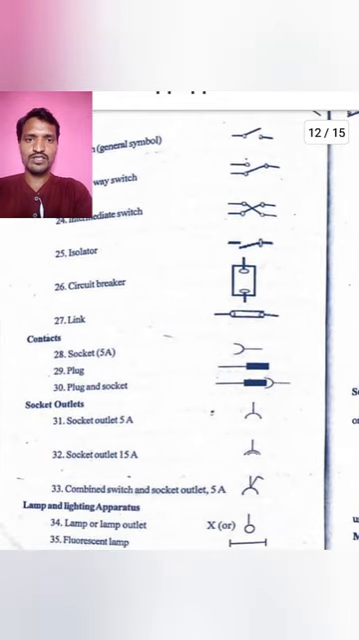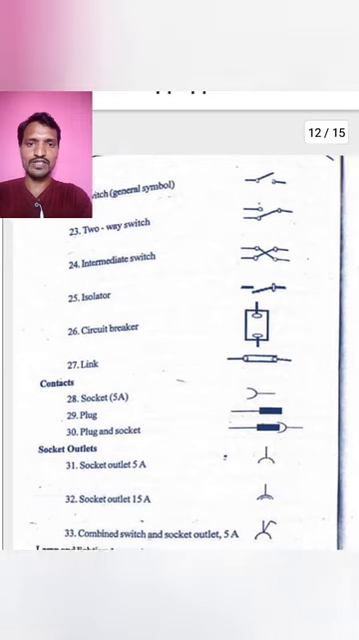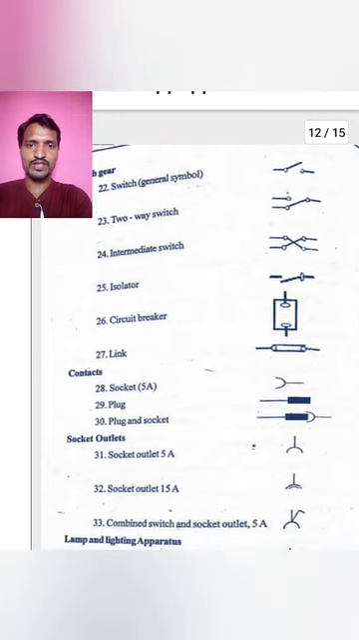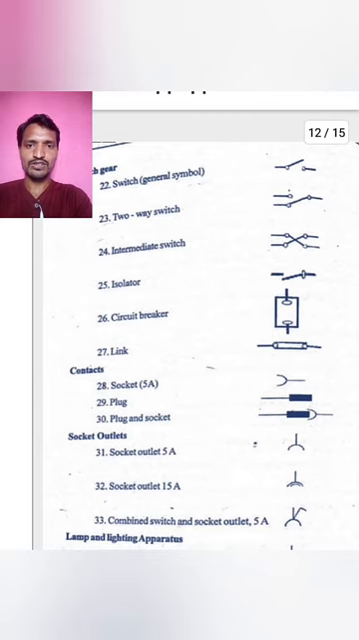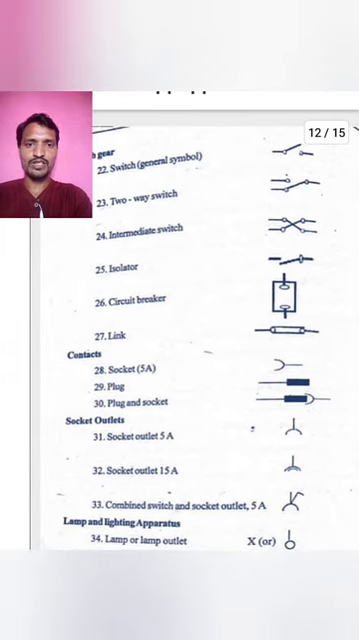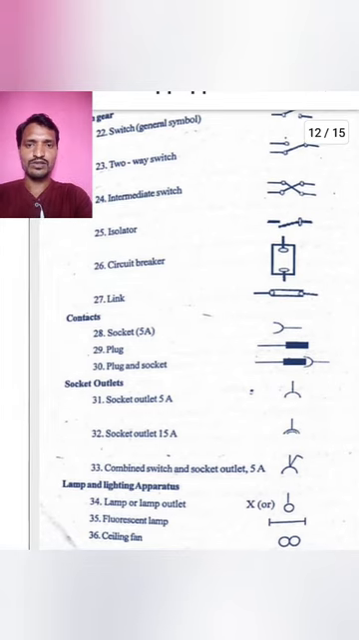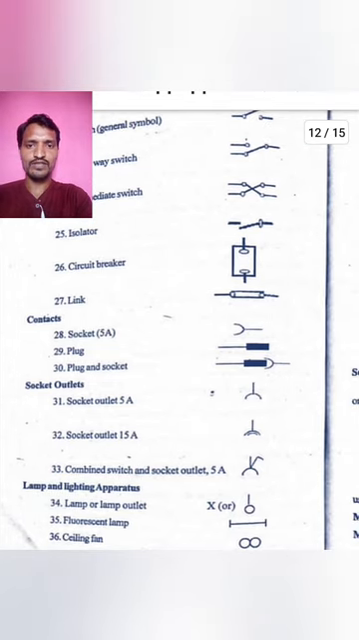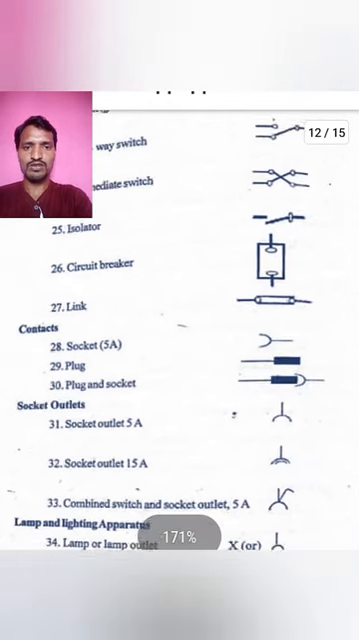Okay, you are already aware of the switch symbols: single way switch, two way switch, intermediate switch. Okay. Next, isolator. An isolator isolates the connection. Okay. Next, circuit breaker. Next, link. A link is a point to take the connection from. Okay. Next, socket. 5 amp socket. This is the symbol for a 5 amp socket.